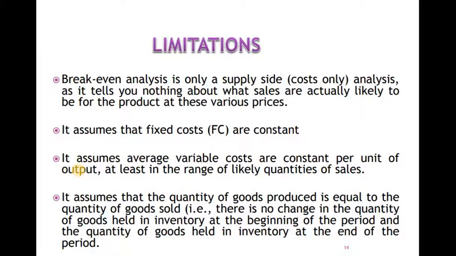Okay. It assumes the quantity of goods produced is equal to the quantity of goods sold. So there is no change in the quantity of goods held in the inventory in the beginning of the period and the quantity of goods held in the inventory at the end of the period. So this is the primary limitation of that.